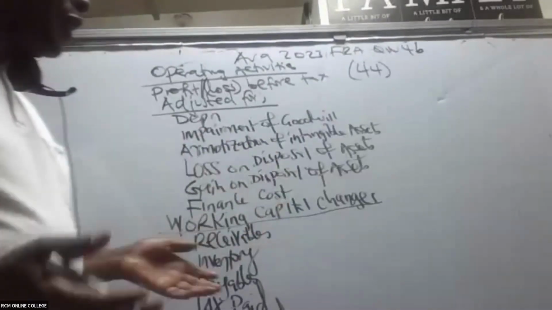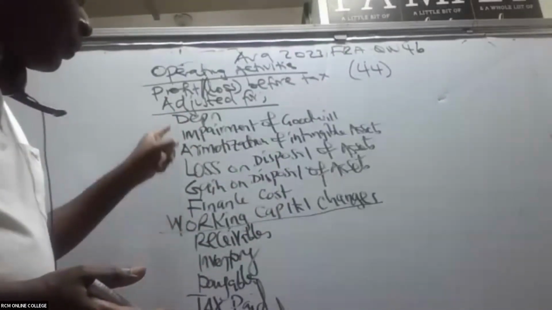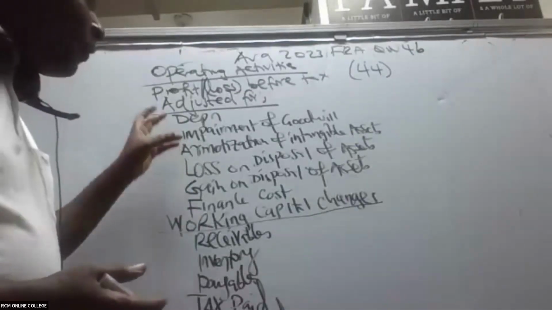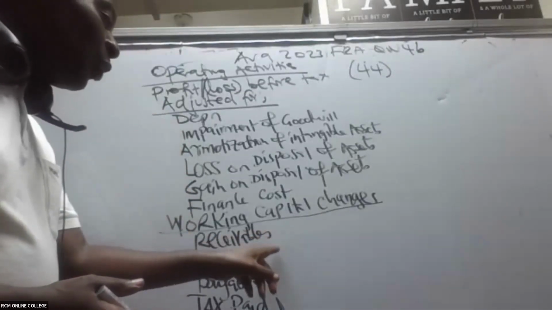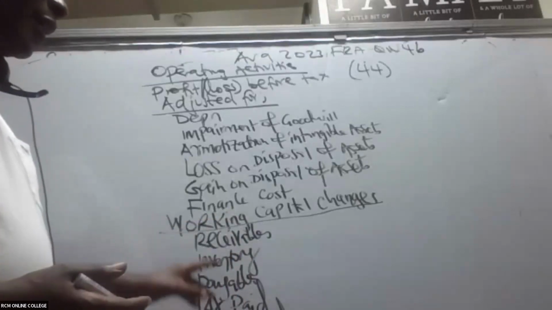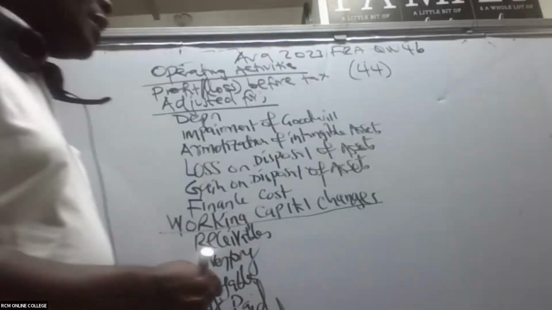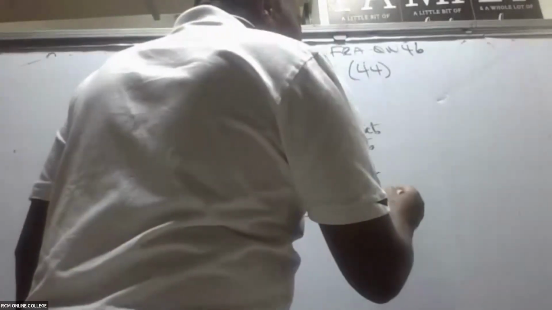If I try looking at what is here, it means I read the notes. So I will first rush to the receivables. Working capital changes are very easy to handle, because anytime we talk about working capital, I will be taking opening minus closing.